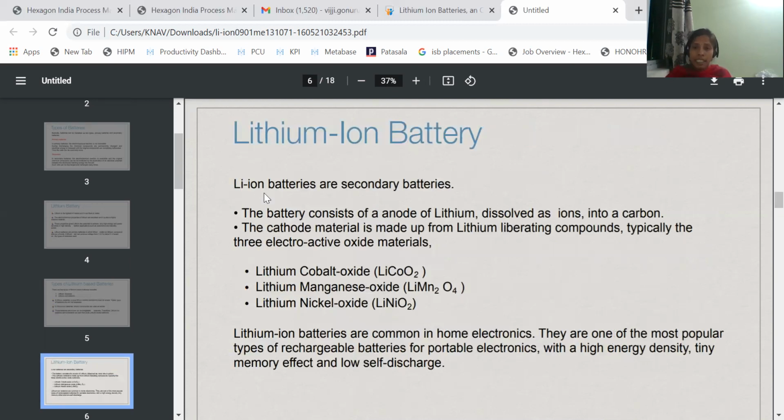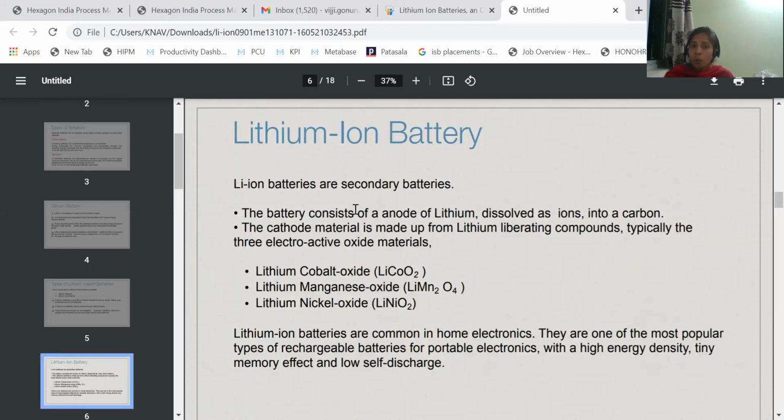So now let us see our topic, that is the lithium ion battery. Lithium ion batteries are the secondary batteries. You know what is meant by a secondary battery? A secondary battery is nothing but a rechargeable battery. The battery consists of an anode of lithium dissolved as ions into a carbon.